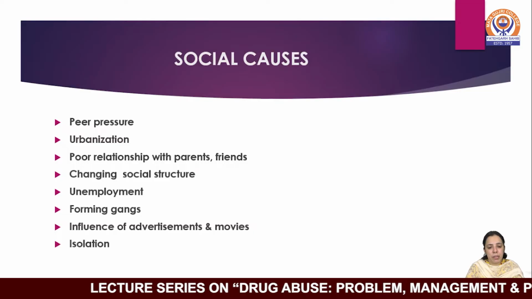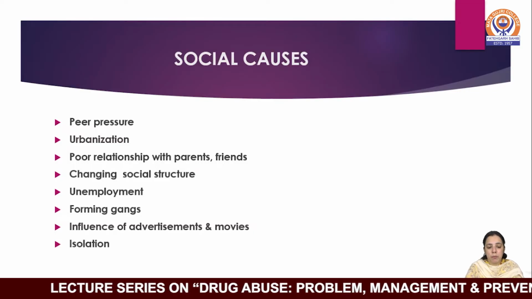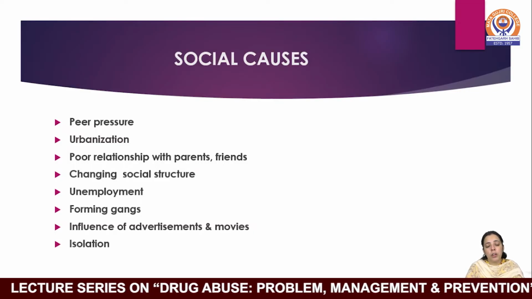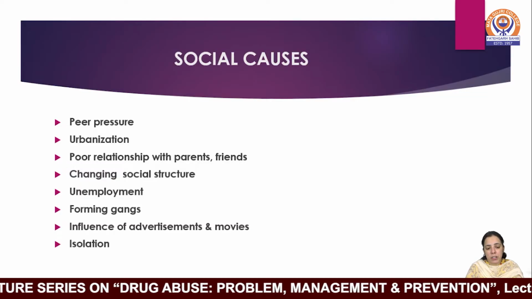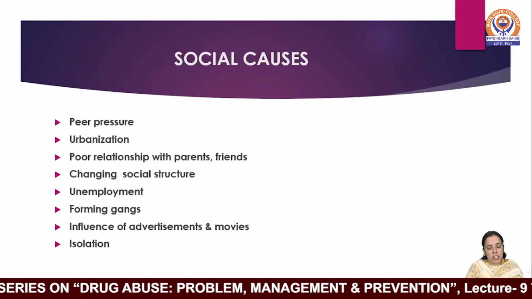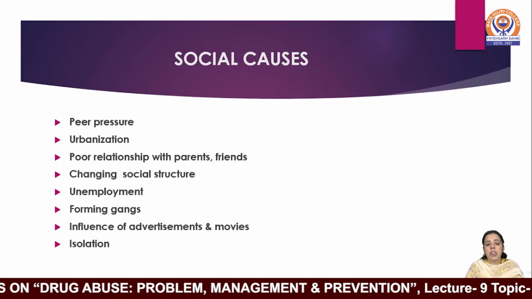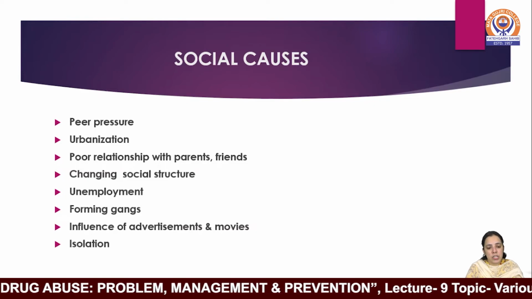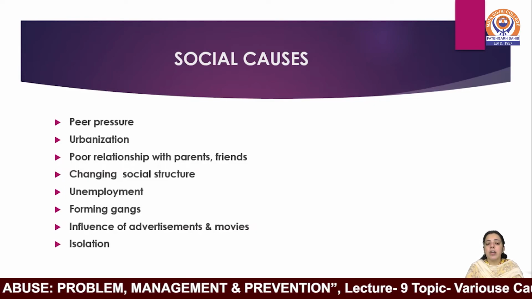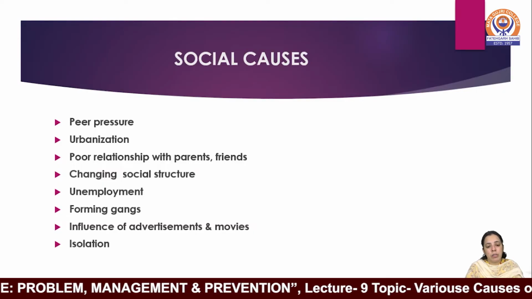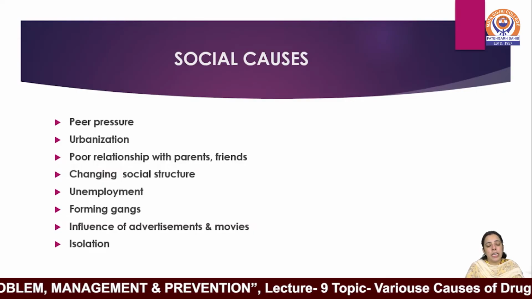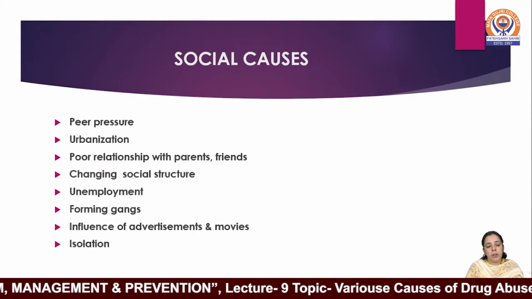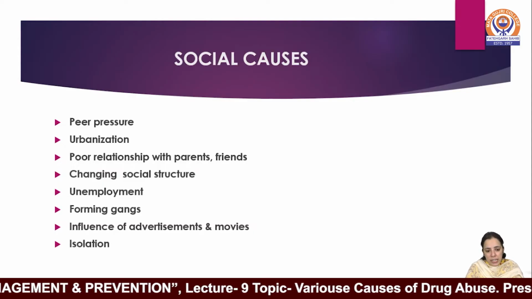Poor relationship with parents and friends. There are some individuals or youth who have no communication with their parents, or there is a lack of communication or relationship with the parents and friends. They often go for drug abuse and addiction. There is a risk factor that if the relationship of the person with the parents is not good, or they have no communication, it leads to drug abuse and addiction.